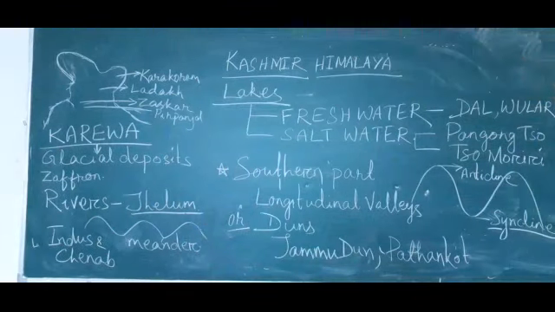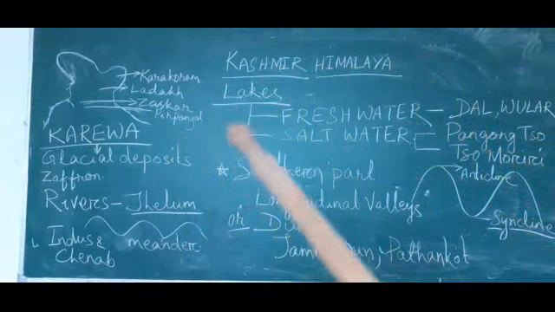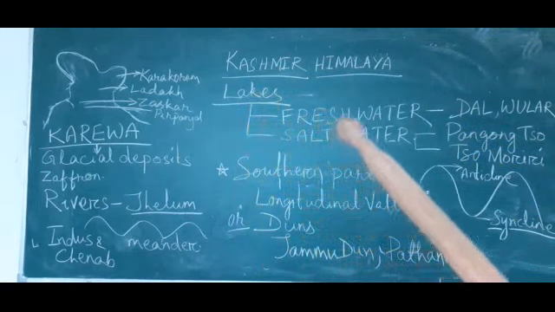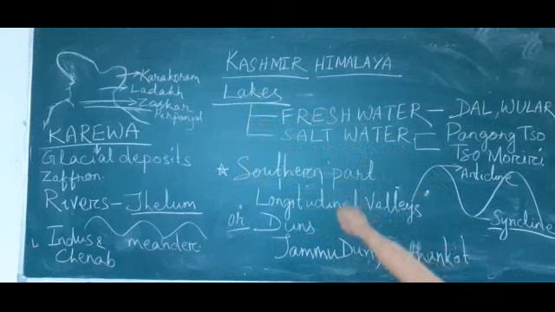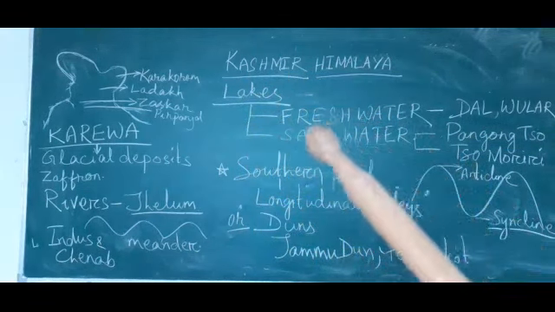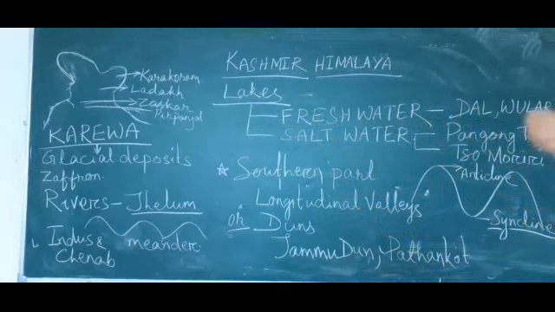Now what are the lakes present in Kashmir Himalaya? Two types of lakes are found here: freshwater lake and saltwater lake. What are the freshwater lakes? Dal lake and Ular lake.